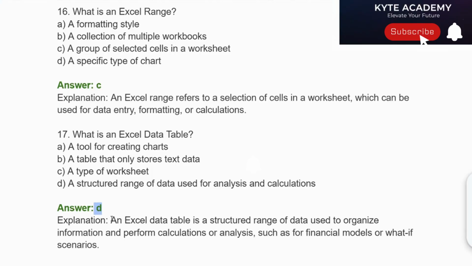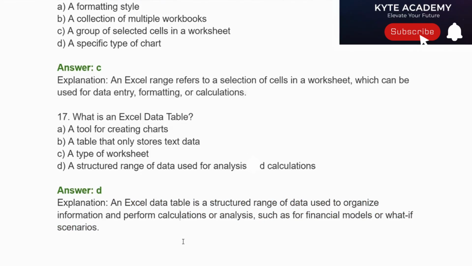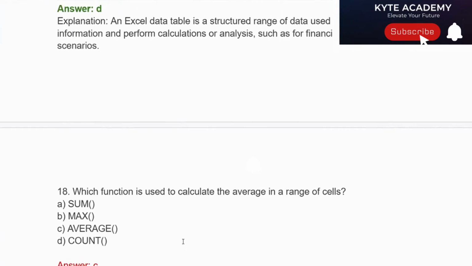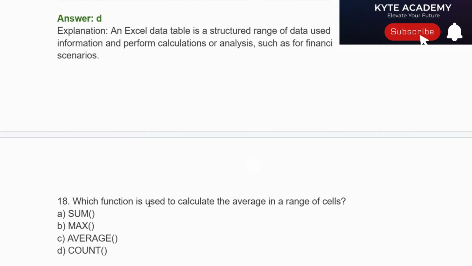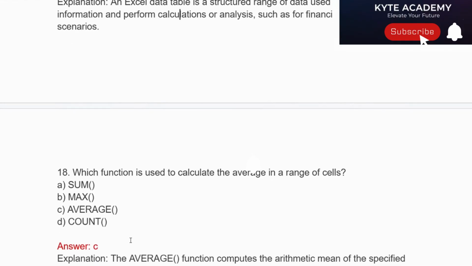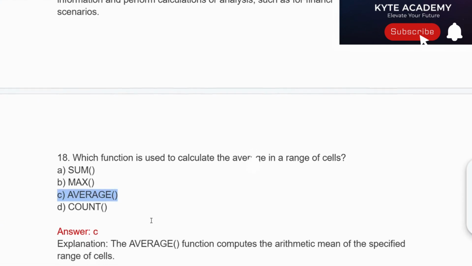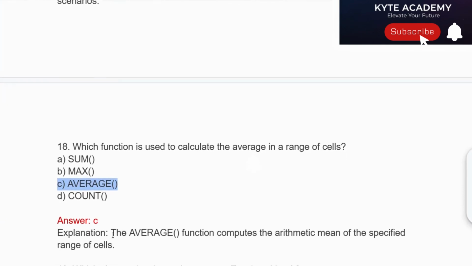Explanation. An Excel table is a structured range of data used to organize information and perform calculations or analysis, such as for financial models or what-if scenarios. Question number 18. Which function is used to calculate the average in a range of cells? Option A, sum. Option B, max. Option C, average. Option D, count. Correct answer is option C, average. The average function computes the arithmetic mean of the specified range of cells.